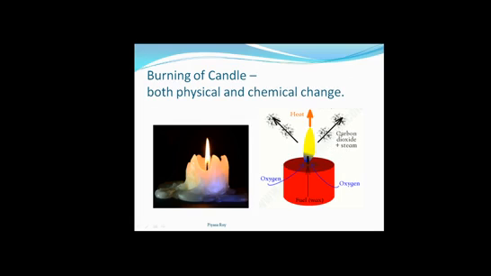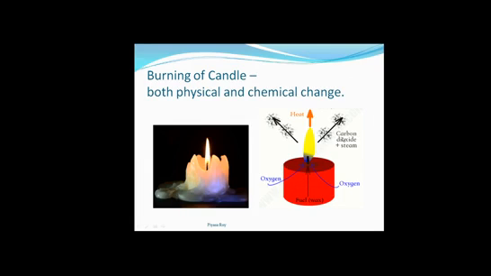So here we are getting new products, carbon dioxide and water vapor, from wax. We cannot convert these back to wax again. That means this change is an irreversible and permanent change.